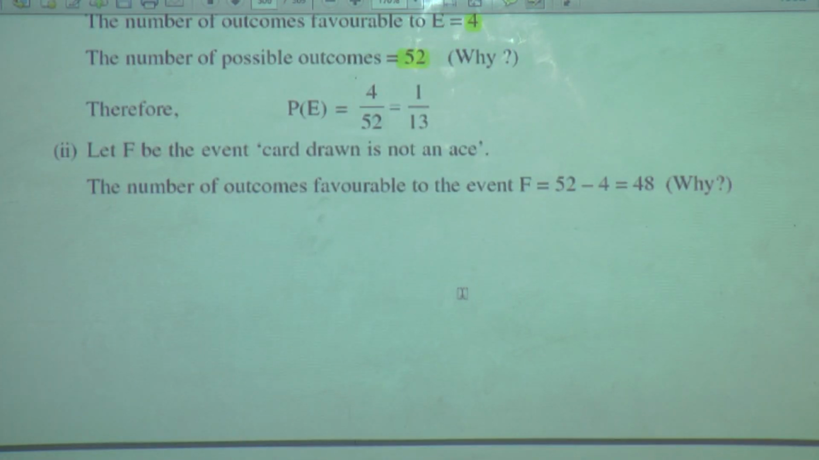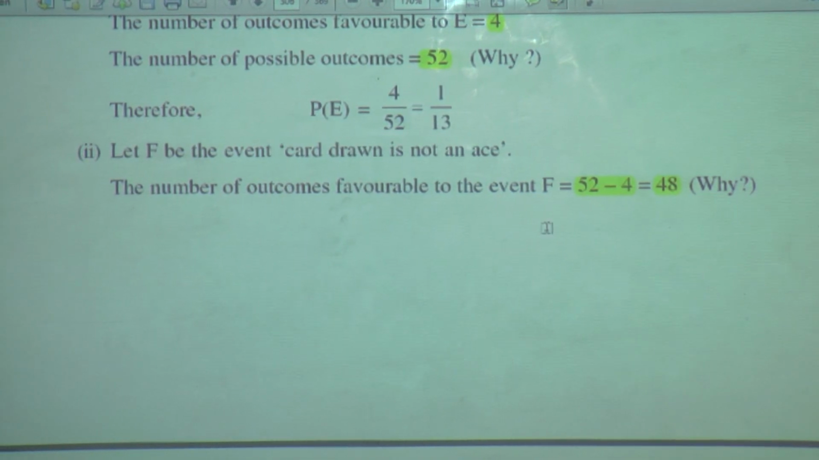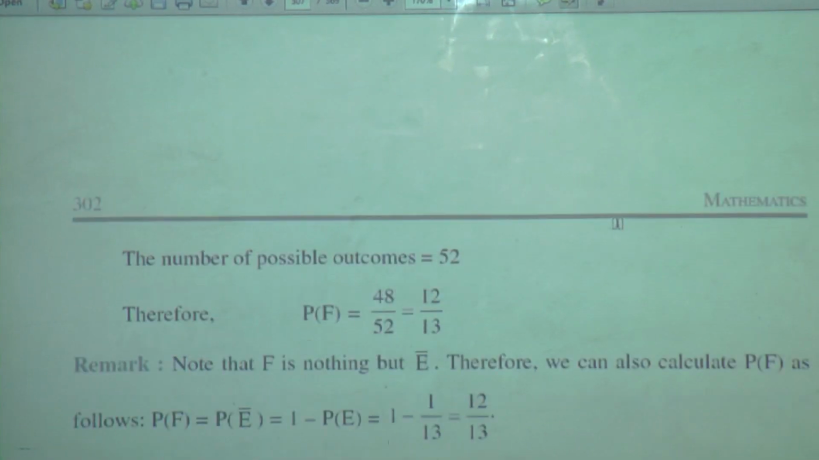Let F be the event that the card drawn is not an ace. So out of 52 cards, 4 are aces. So if we subtract those 4, the number of outcomes favorable to the event F is what? 52 minus 4 is equal to 48. There are 4 ekkas that we are having: ispik ekka, badam ekka, kilvar ekka and chaukat ekka. Those 4 we are subtracting because what is the event? Card drawn is not an ace. So 52 minus 4 is 48.